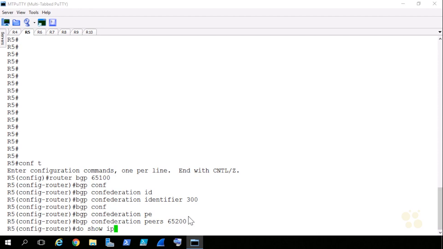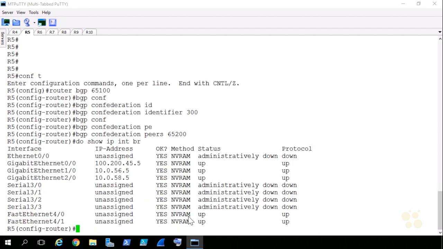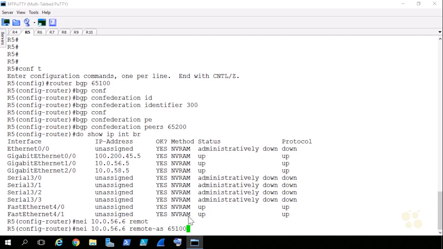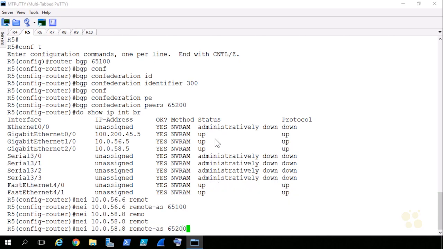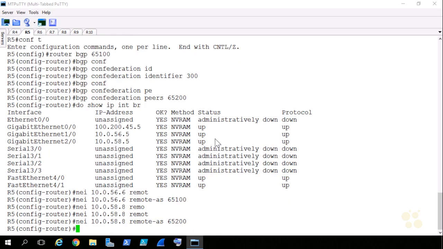So now what I'm going to do is give it a do show IP interface brief, and we'll take a look at the addressing for our peers that we need to configure. First, I'll build the iBGP connection within the member AS towards R6. We'll say the remote AS is our own AS. And then I'll build the peer connection towards our confederation peer, specifying the remote AS is 65,200.